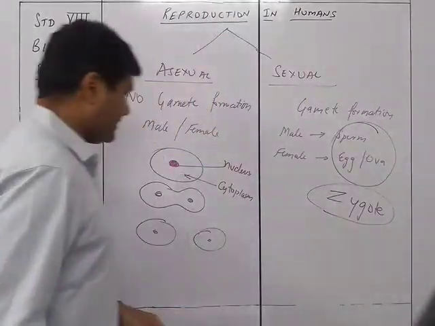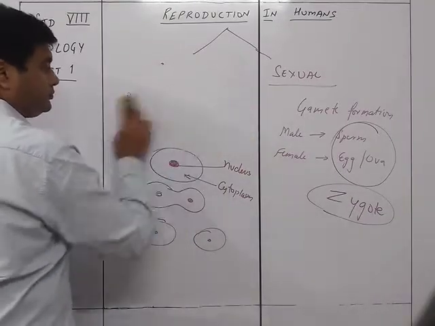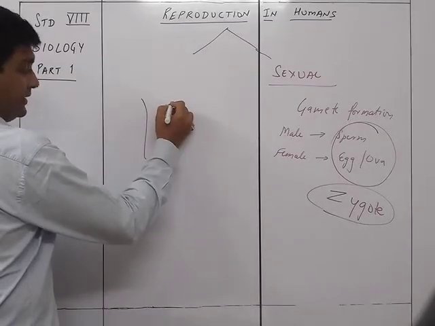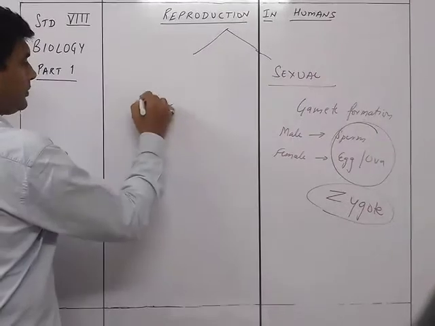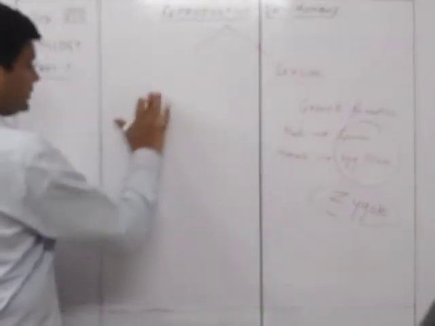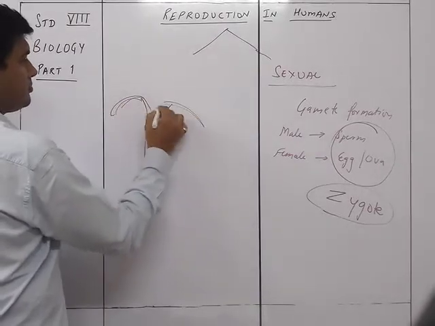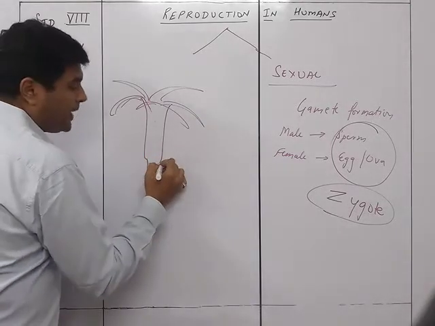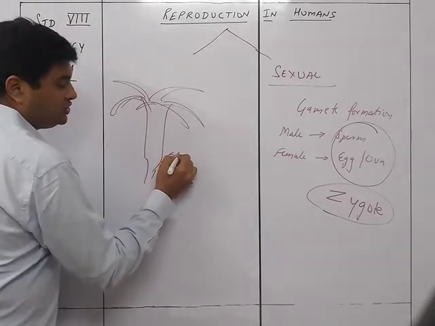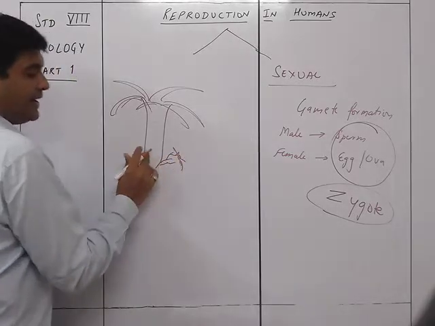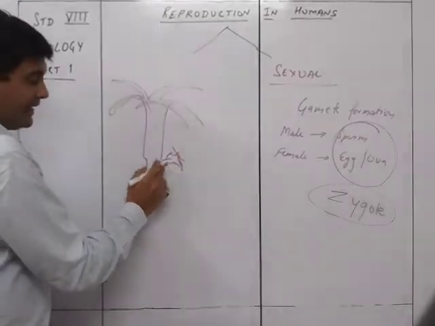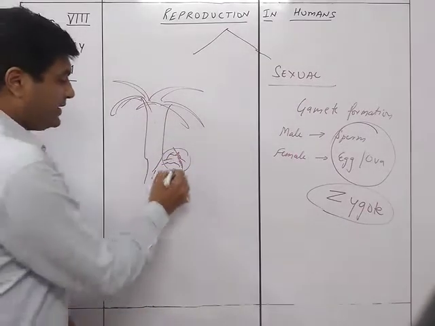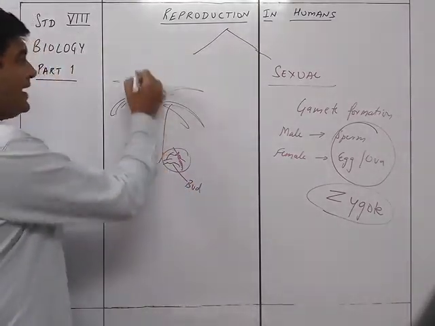So in this case, in the case of a hydra, if this is a hydra, there will be a small baby hydra being generated on this hydra itself. So this is nothing but budding, and then this detaches from itself and forms a new individual. This one is called a bud. That is why it is called budding.